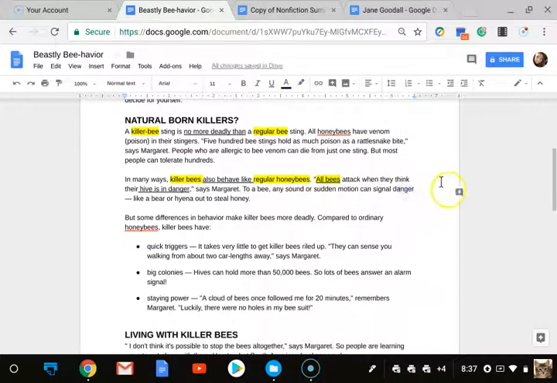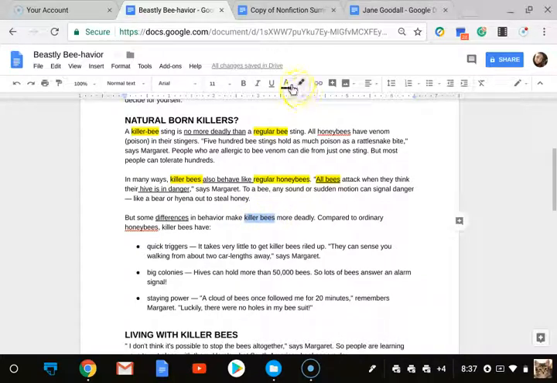All right, so all bees attack when they think their hive is in danger, says Margaret. To a bee, any sound or sudden motion can signal danger, like a bear or hyena out to steal honey. But some differences, I'm going to underline that right now, we have differences. But some differences in behavior make killer bees more deadly. So I see that now it looks like we're about to do the contrasting.